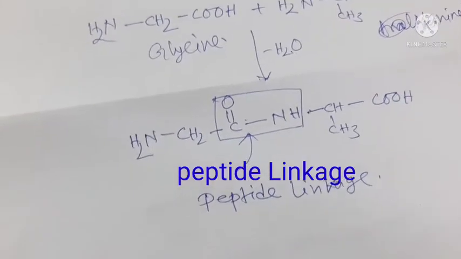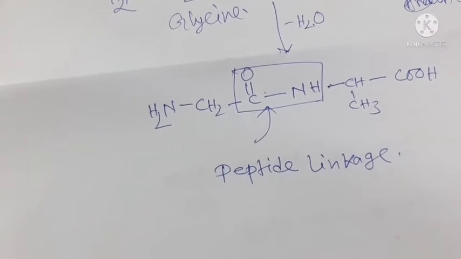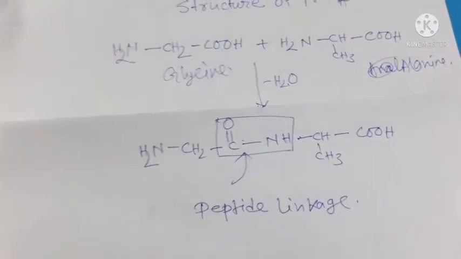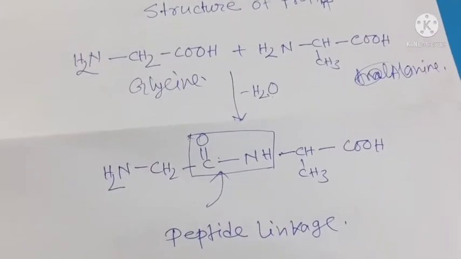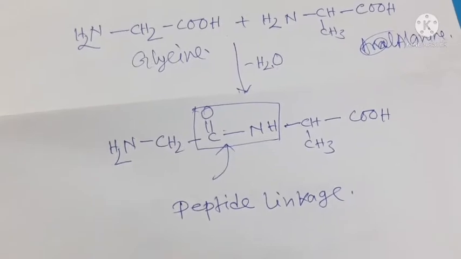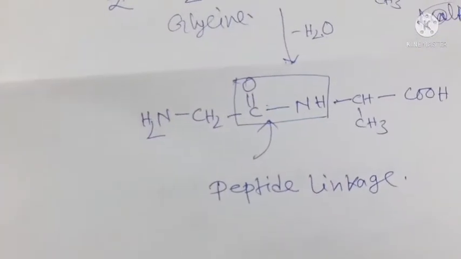So what I am saying here is that the reaction between two molecules of similar or different amino acids proceeds through the combination of the amine group of one molecule and the carboxyl group of the other molecule. And this results in the elimination of a water molecule and formation of a peptide bond, the CONH bond.